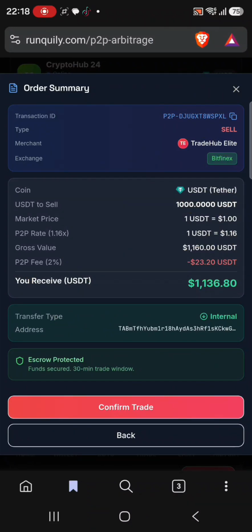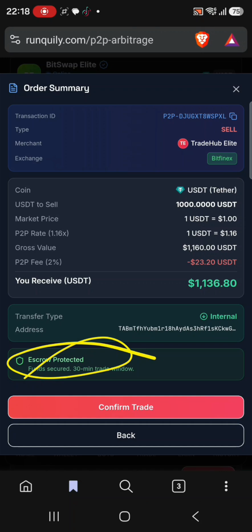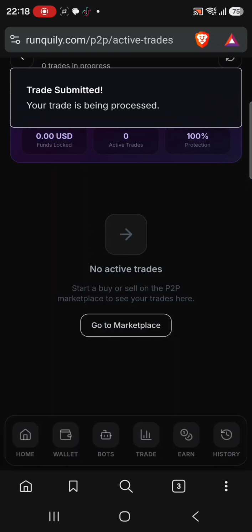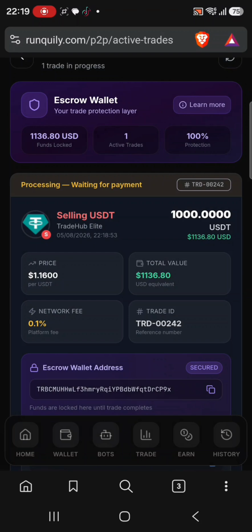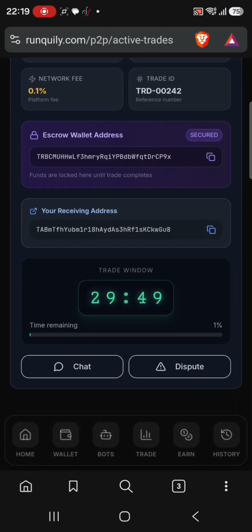And also in this arbitrage trading, we have something called escrow protection. Escrow protection means our profits are safe, and there is no way our funds can be lost, because we have to confirm that everything is all right for us to release. And if you release, the merchant will have to pay you. So there is no way that you can lose money in crypto arbitrage trading.